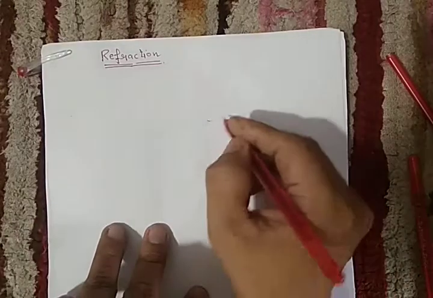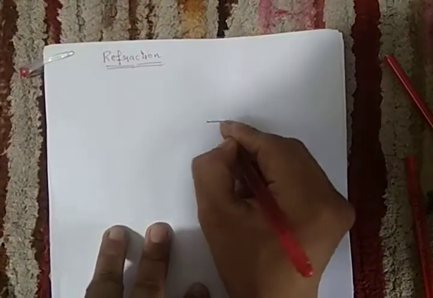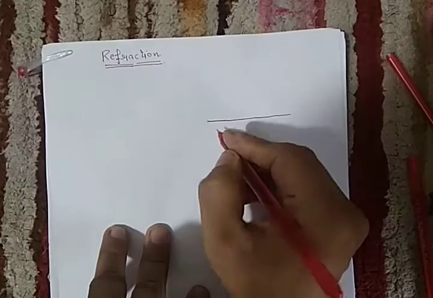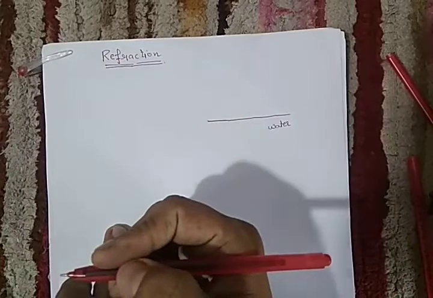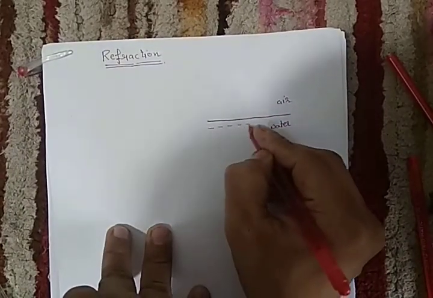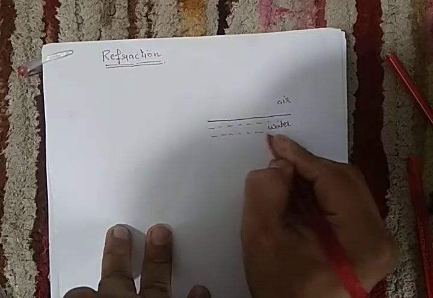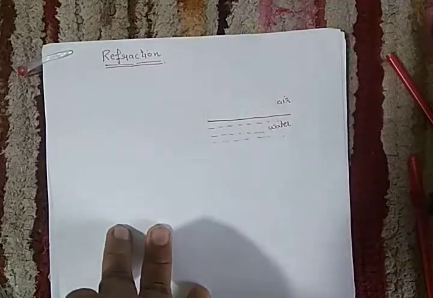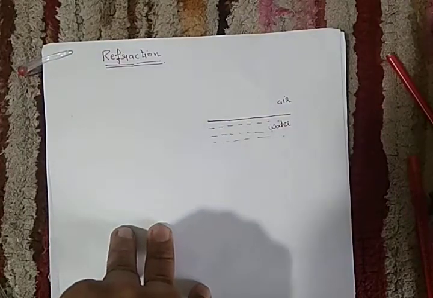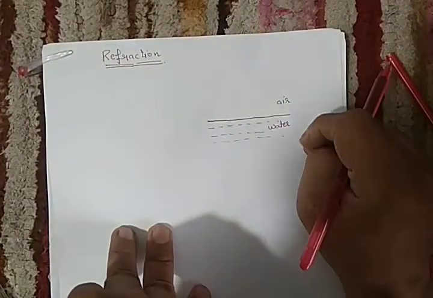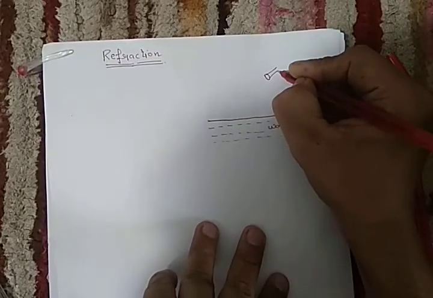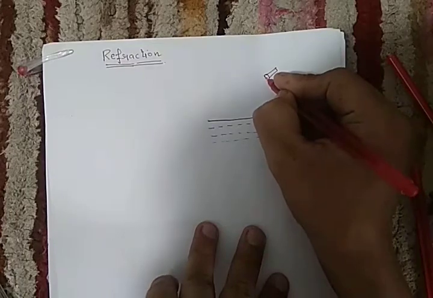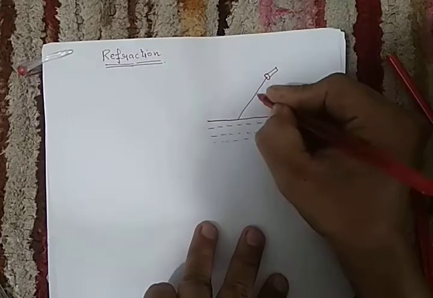Now understand, see, suppose we have a surface. Now this is a surface. Here is water, and here it is air. So I can say this all is water. So what will happen when we pass a light from one medium to another medium? Suppose I have a torch over here, a normal torch, and the torch will pass a light. The light is passing in a straight direction.